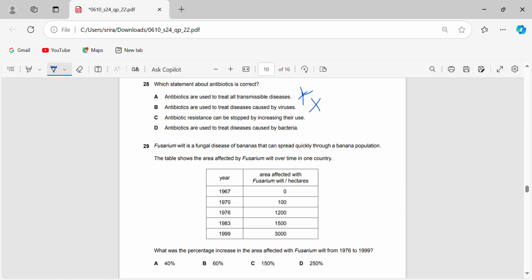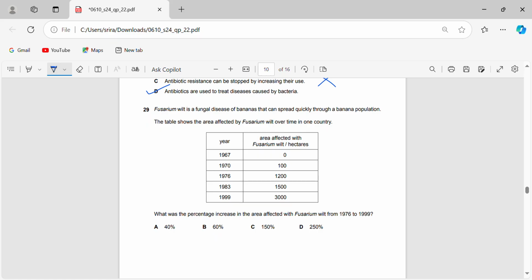Antibiotic resistance can be stopped by increasing their use. No. If you know about the example of Staphylococcus aureus, sorry, I forgot the exact name. With Staphylococcus aureus, when you use more antibiotics, that's why the bacteria build resistance. So you can't actually decrease antibiotic resistance by increasing the use. In fact, you're going to increase antibiotic resistance by increasing the use. So that's also wrong, leaving us with 28D.